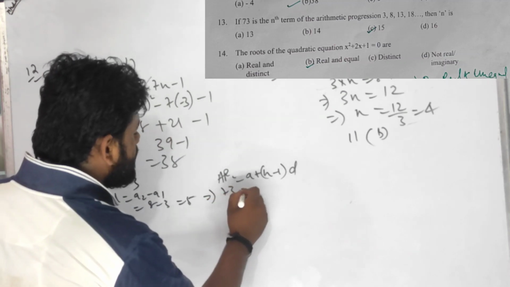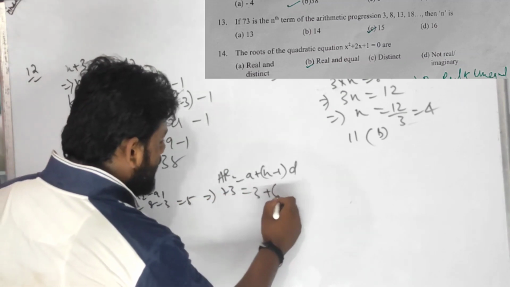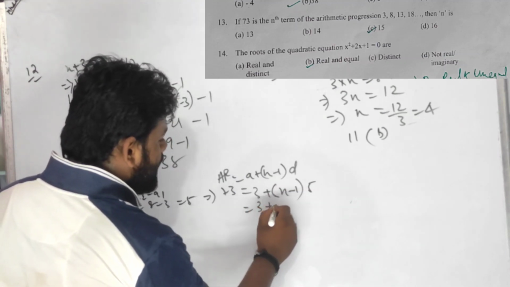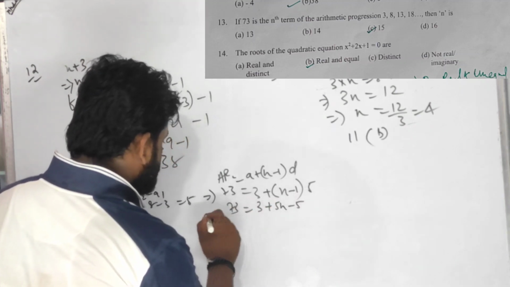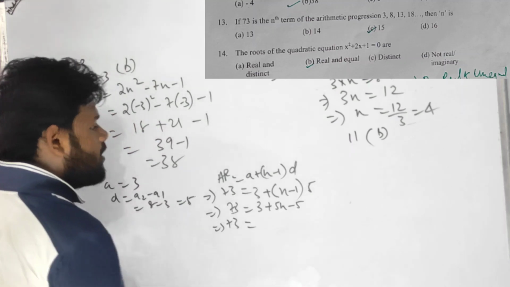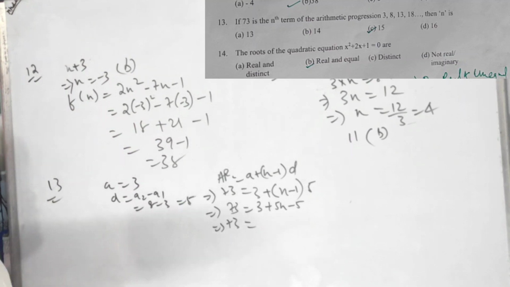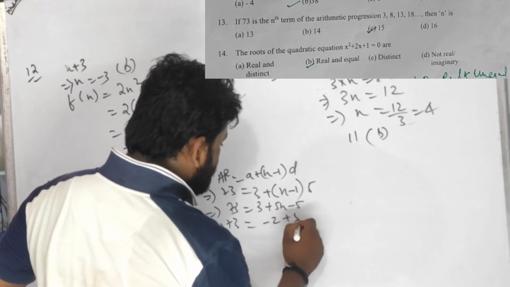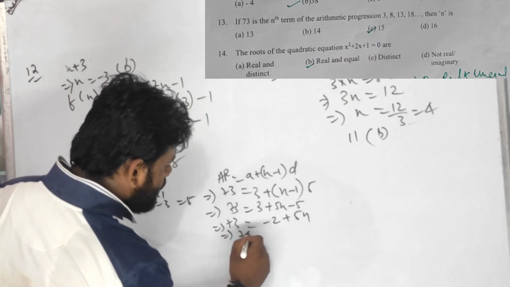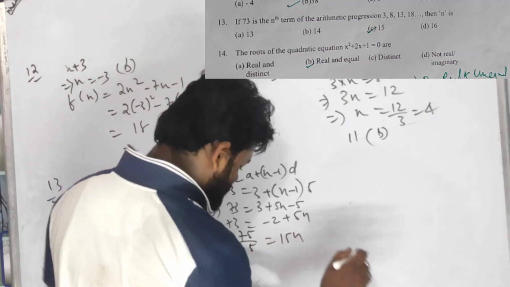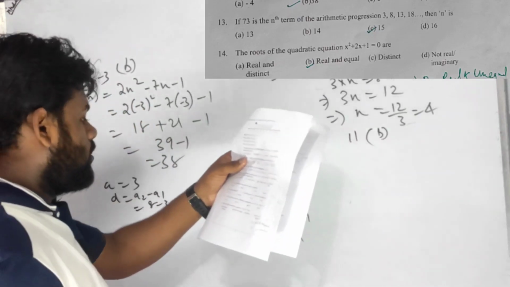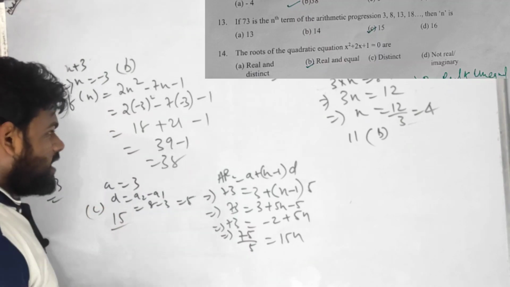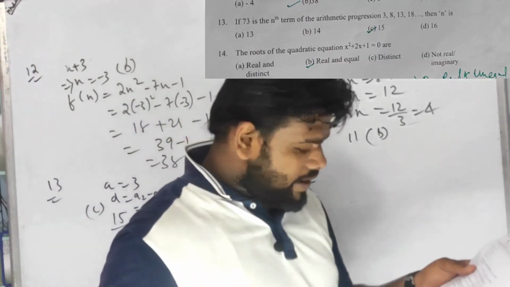The nth term it is given 73, a is 3, d is 5. So 3 plus 5n minus 5 equals 73. So 73 equals negative 2 plus 5n. So 75 divided by 5 equals n, so n equals 15. The answer is 15. Number 13, the answer is C. 15 is the answer. Very easy.